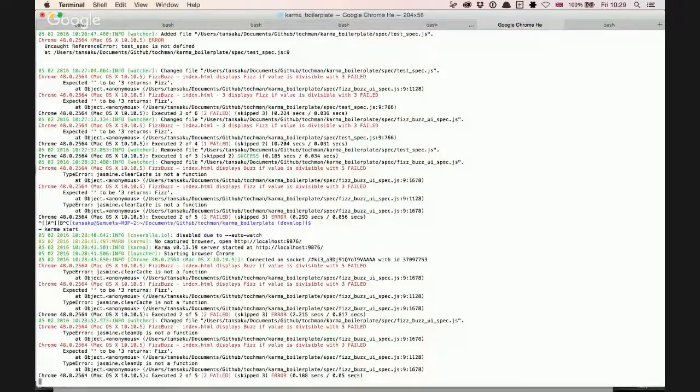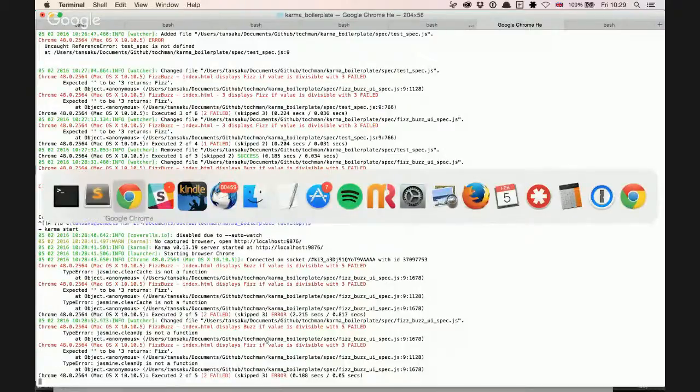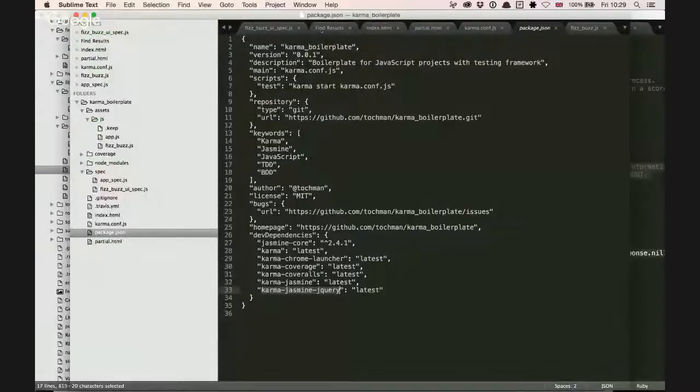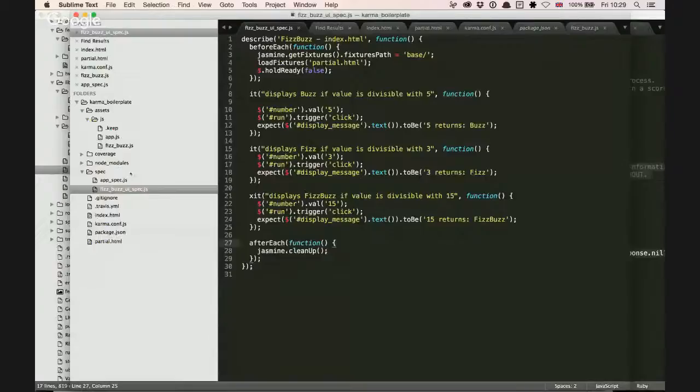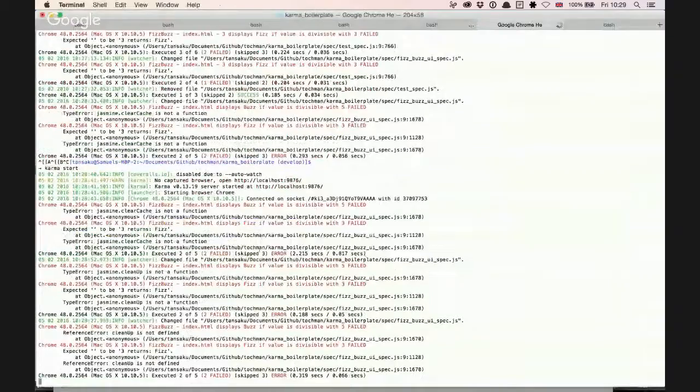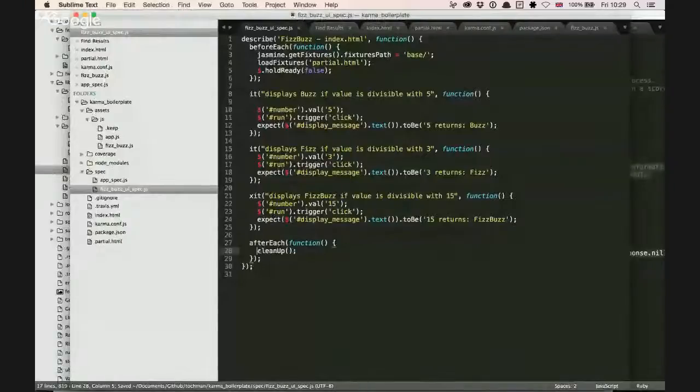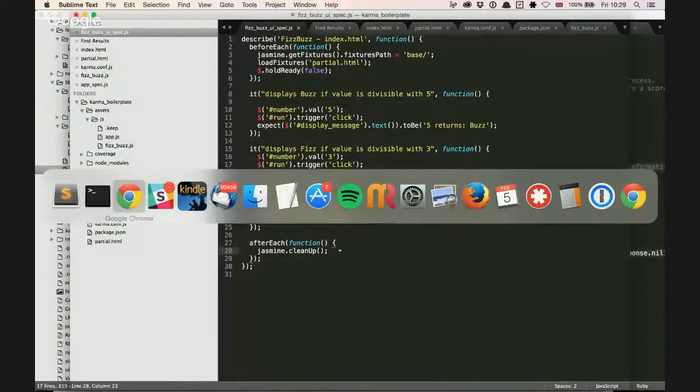And then it's telling me cleanup is not a function. But are you sure you have to call it on the Jasmine object? Because I'm not sure. I mean, we called get. Yeah, if you just call it by itself. No, not defined. So I think that there may be.